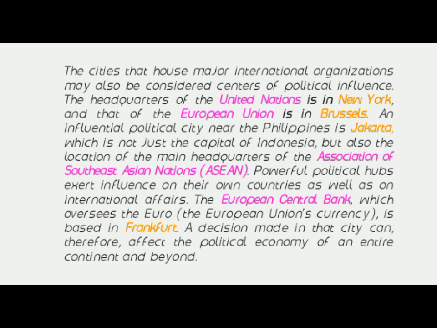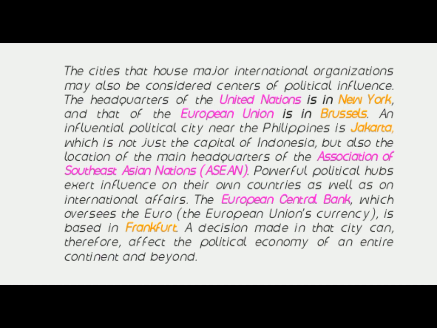The cities that house major international organizations may also be considered centers of political influence. The headquarters of the United Nations is in New York, and that of the European Union is in Brussels. An influential political city near the Philippines is Jakarta, which is not just the capital of Indonesia, but also the location of the main headquarters of the Association of Southeast Asian Nations or ASEAN.